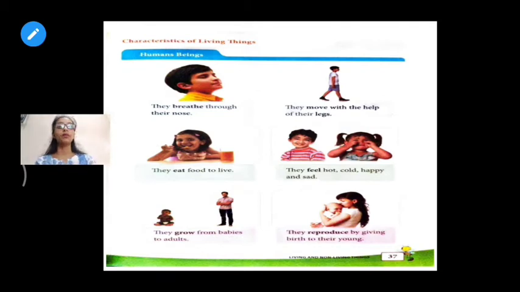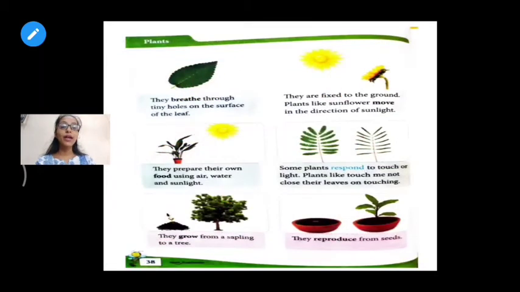Okay. Now, the next part I taught you about was plants. Plants also grow, they also breathe, they also move from one place to another, and they also reproduce. Okay, so the first part, the leaves. The leaves have holes on them through which they breathe.